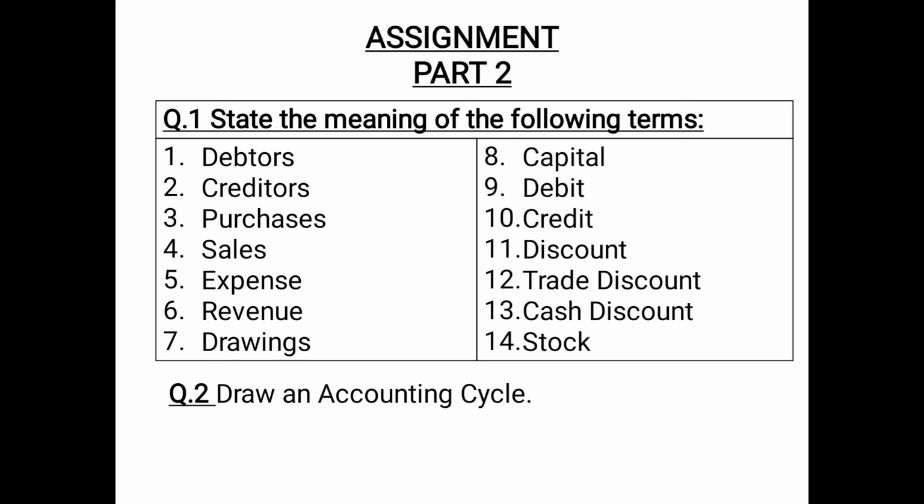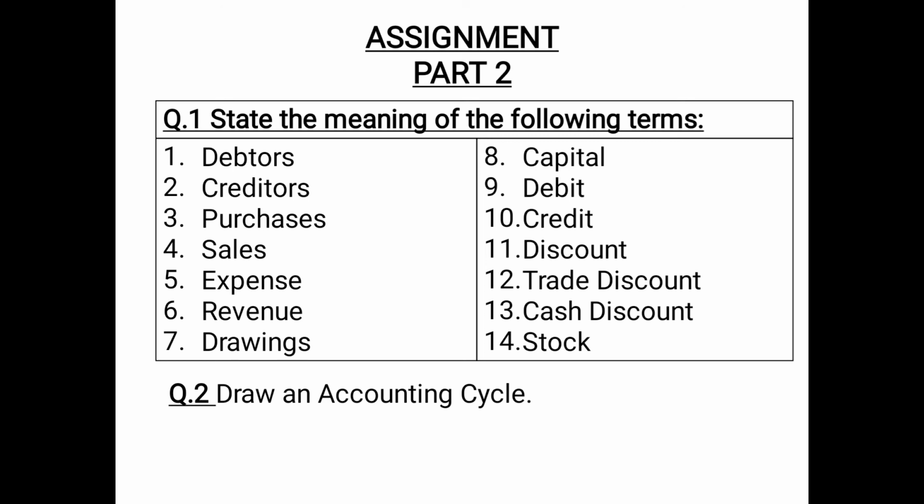And the last one is stock. So stock, you will write what is the meaning of stock. You will write that stock refers to the amount of goods lying unsold at the end of the accounting year. Stock is also known as inventory, and in this only you will also explain that stock may be of two types: opening stock and closing stock. Opening stock refers to the amount of goods lying unsold at the beginning of the accounting year, and closing stock refers to the amount of goods lying unsold at the end of the accounting year.